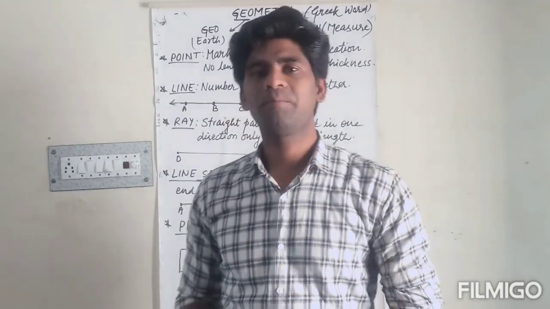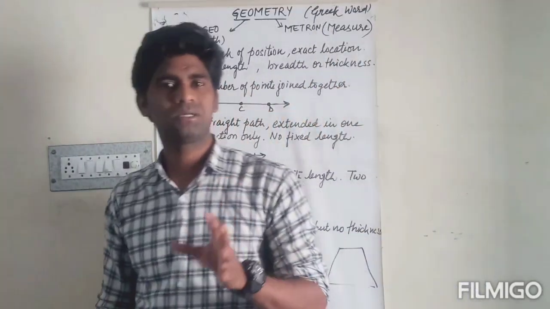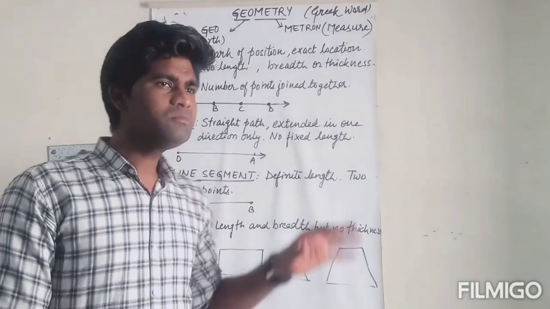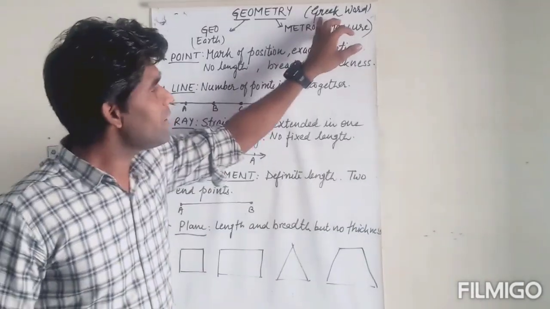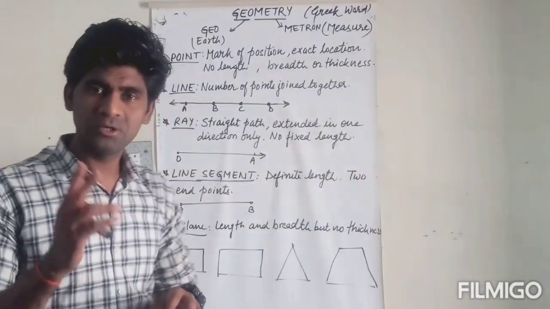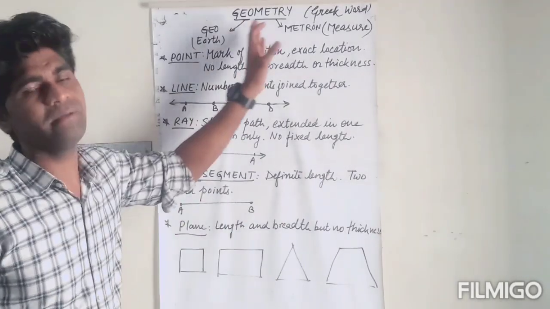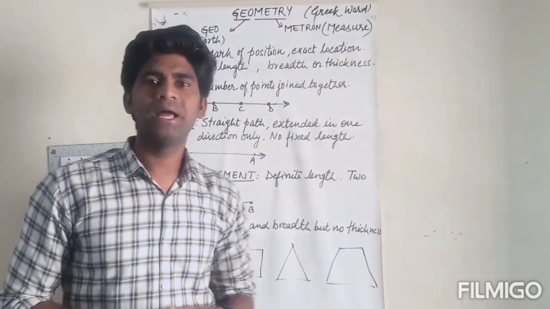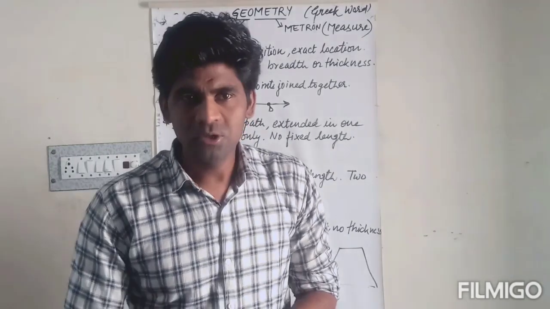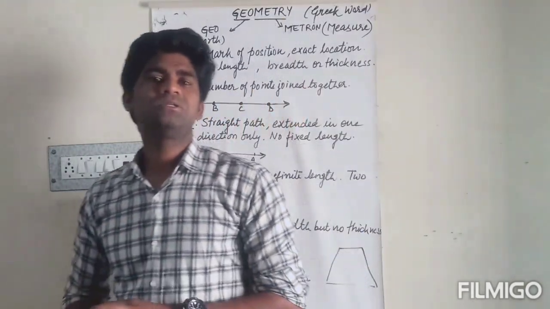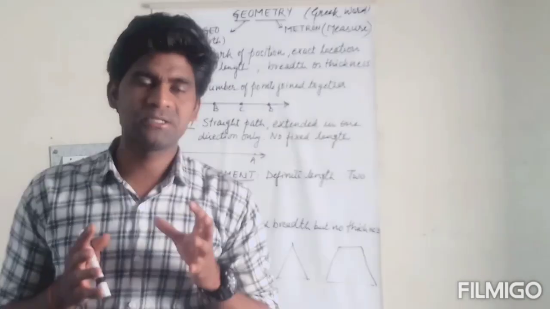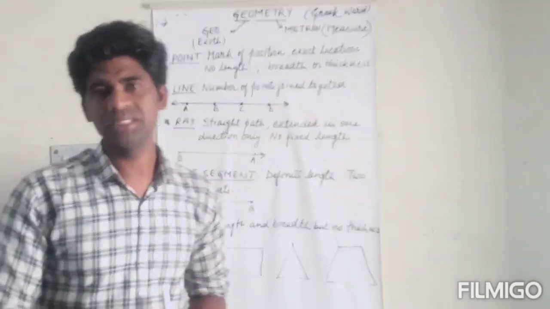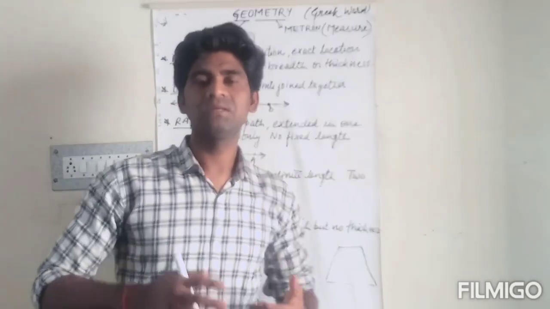I am here again with a new topic in geometry, the fundamental concepts of geometry. Now the term geometry is derived from two Greek words, geo and metron. Geo means earth and metron means measurement. So geometry is the branch of mathematics that deals with the properties of lines, line segments, rays, and plane